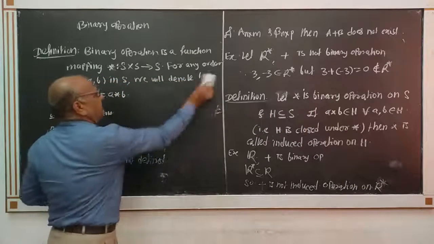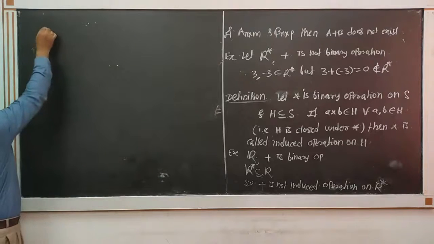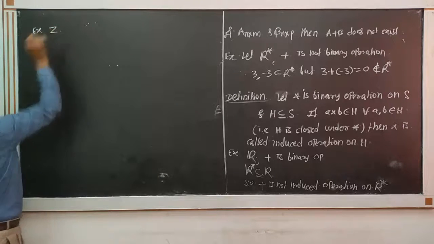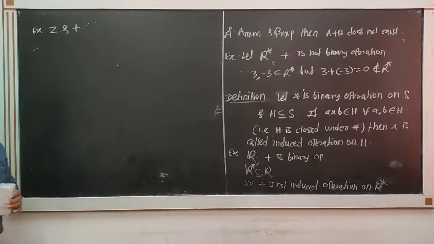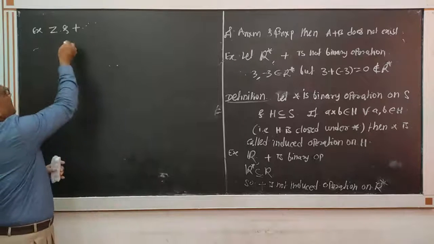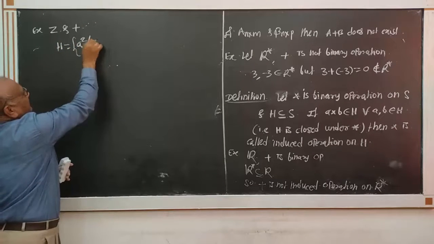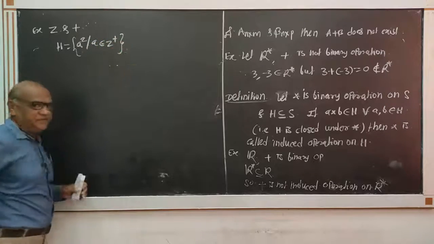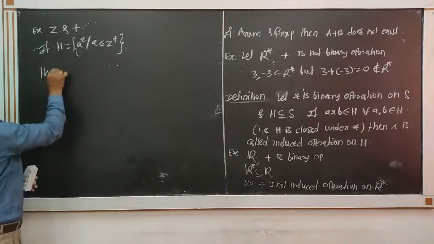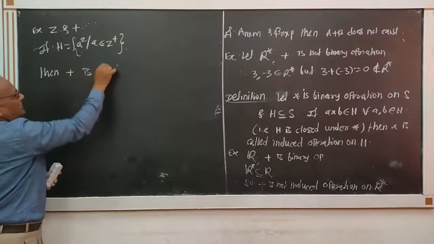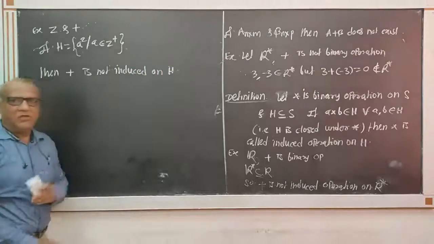Again, next example. Z is the set of integers and addition is a binary operation on Z. If we define H such that H is the set of A square, A belonging to Z plus, then addition is not induced on H. Why?